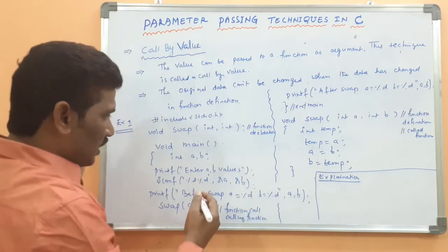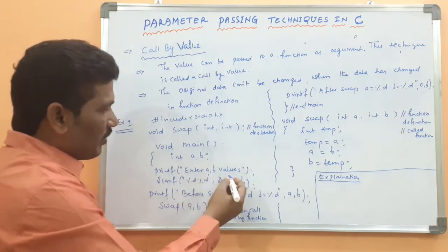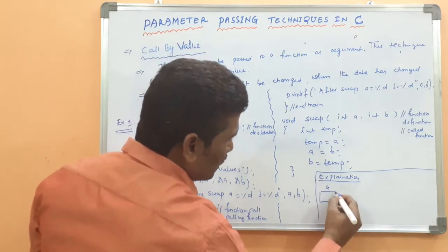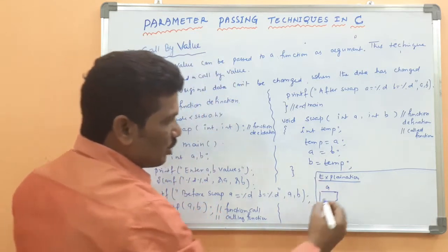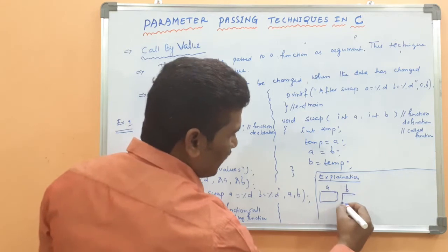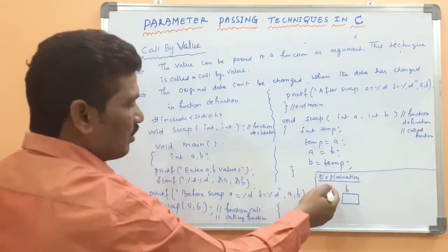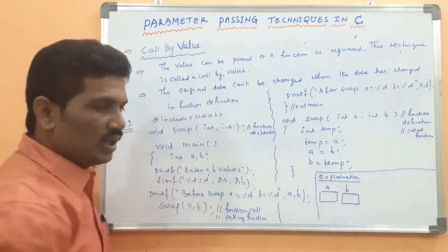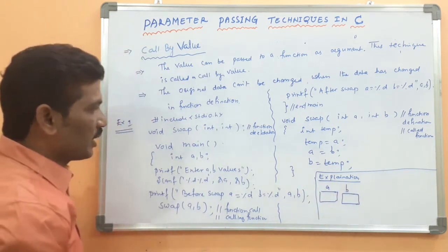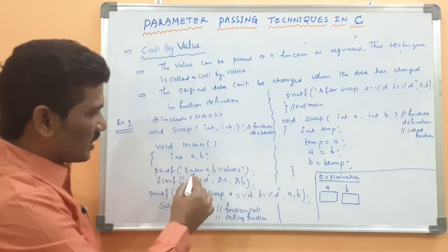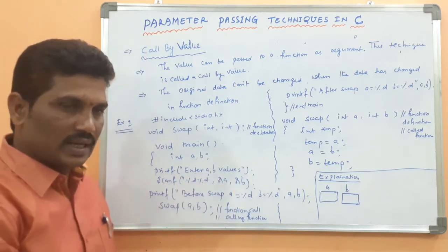Here, enter a, b values. Because a and b are declared, space is reserved in memory for the variables a and b, depending on the data type. Integer takes 2 bytes of space for variable a and 2 bytes for variable b, reserved at a particular address location in memory. After that it will ask to enter a, b values at runtime.